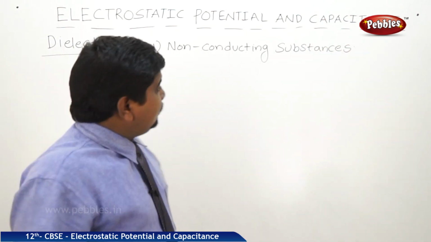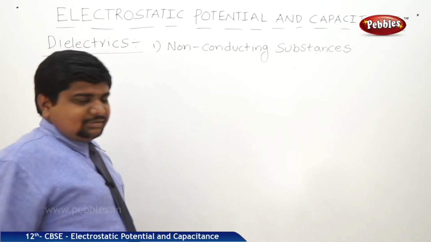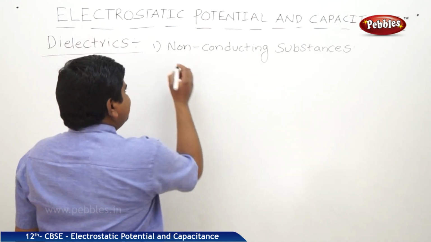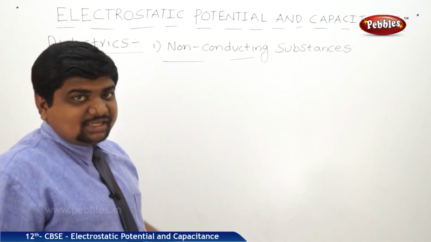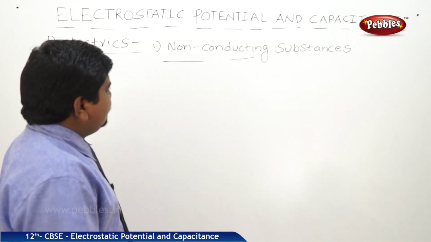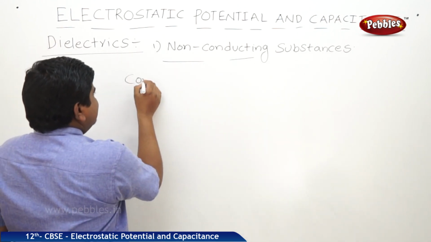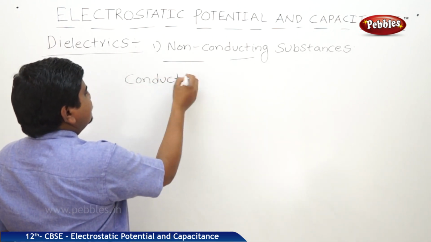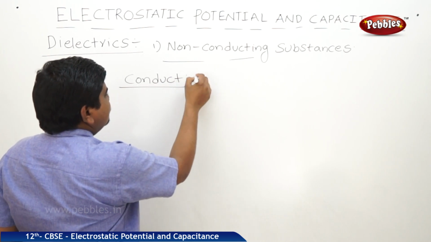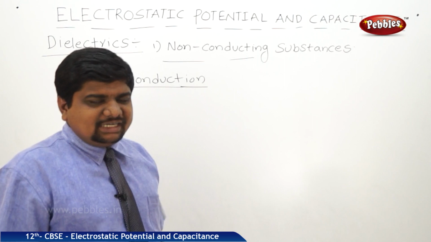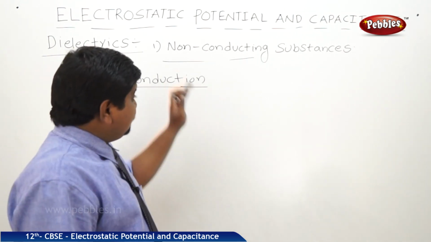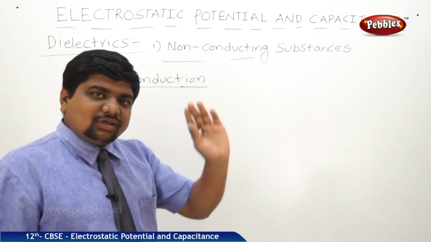First of all, dielectrics are non-conducting substances. What is the meaning of non-conducting substances, and which non-conducting substances are called dielectrics and insulators? Conducting electricity and heat through some materials is called conduction. For conduction, free electrons are needed.